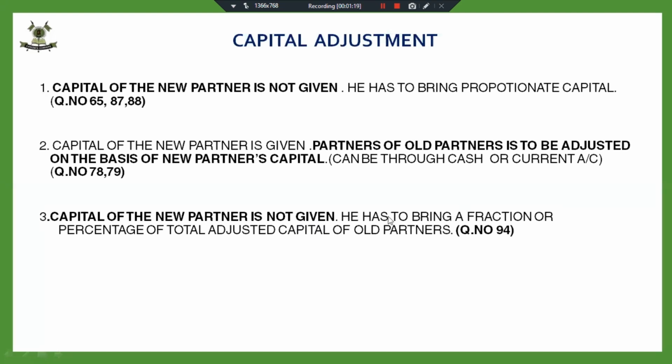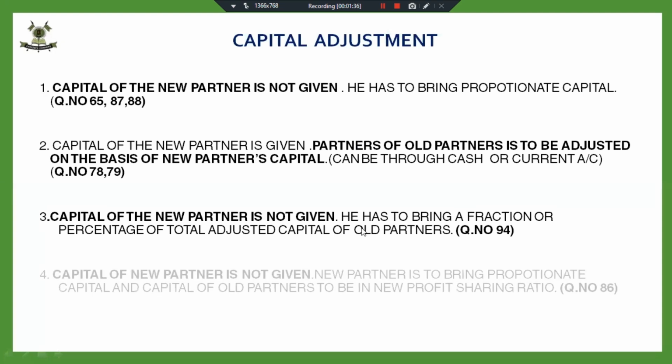He is going to bring the fraction or the percentage that will be given in the question of the total adjusted capital, not the total capital of the firm. It will be total adjusted capital of the old partners. Fine. And the fourth is a combination of 1 and 2. Let's see question number 94 first.